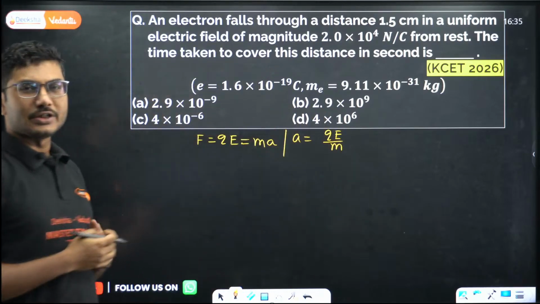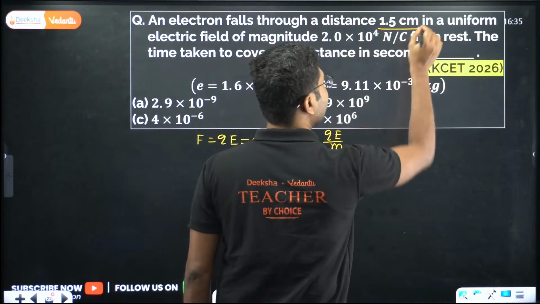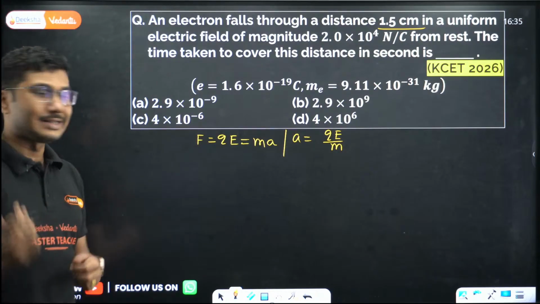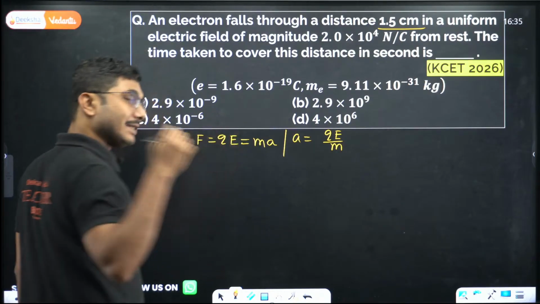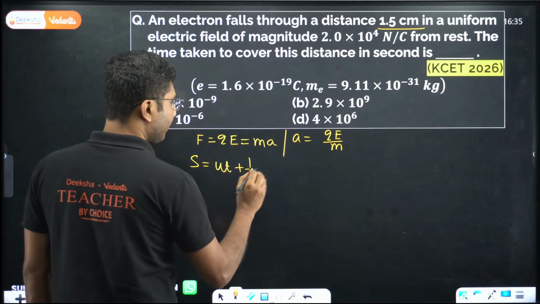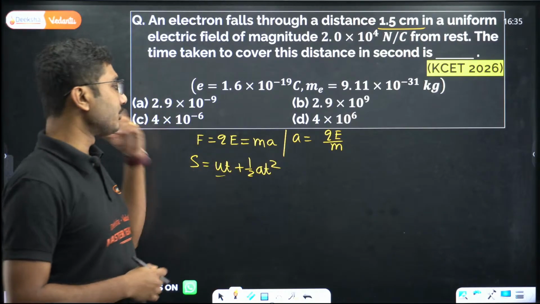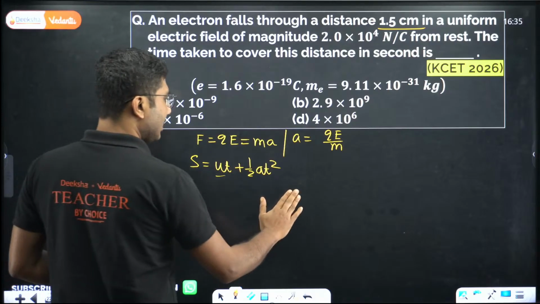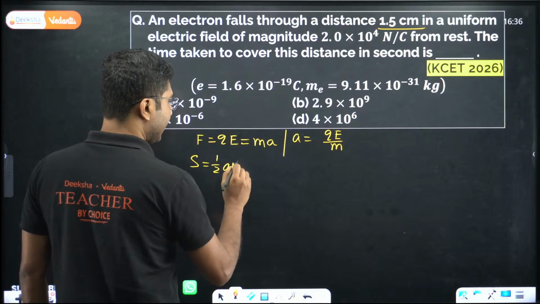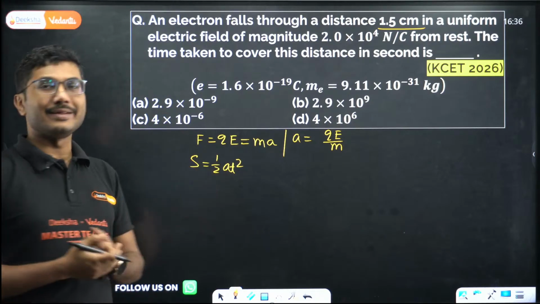So acceleration is known. Now the distance given here is 1.5 centimeters, the distance traveled by the electron. So distance is also given. What else is left? We just need to use the basic formula of motion, that is s equals ut plus half at square. Here obviously the electron starts from rest, so u is 0, and you have just one thing left, that is half at square. So s equals half at square, a is known, we have to find the time t.